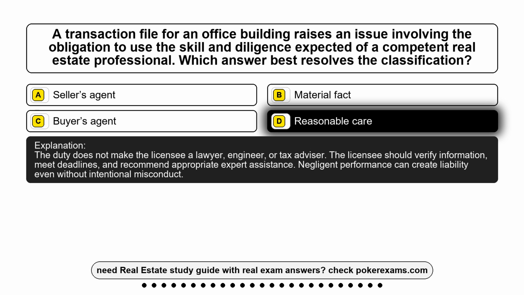The duty does not make the licensee a lawyer, engineer, or tax advisor. The licensee should verify information, meet deadlines, and recommend appropriate expert assistance. Negligent performance can create liability even without intentional misconduct.